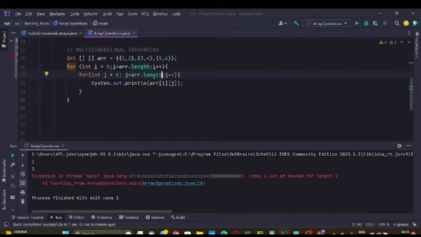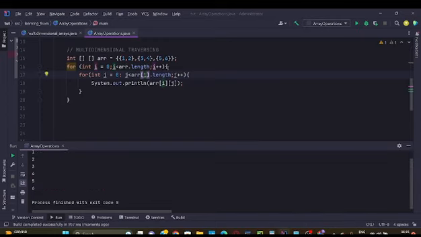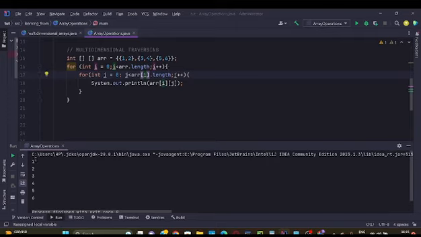Instead of considering this, we can do one more thing. We can do it like this, and if I'm right, it will work. Yes, here I was right. Here we have 1 2 3 4 5 6. We can also use a for each loop in this case.